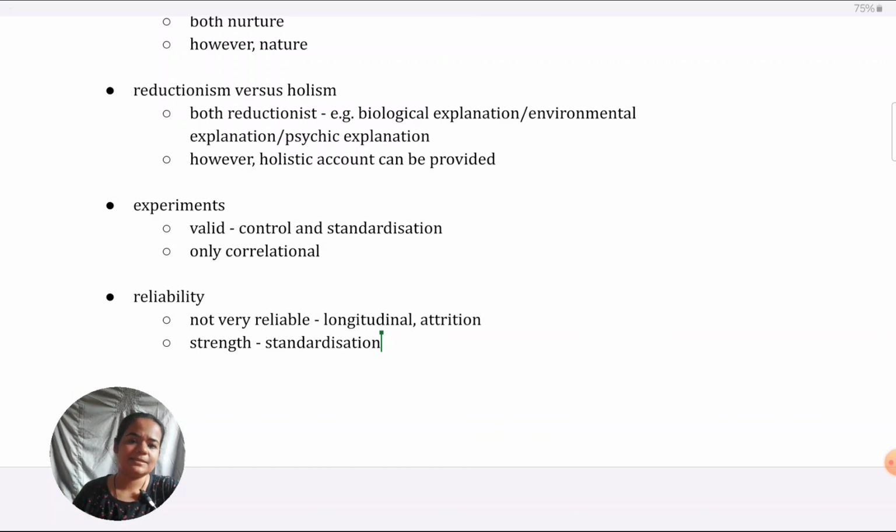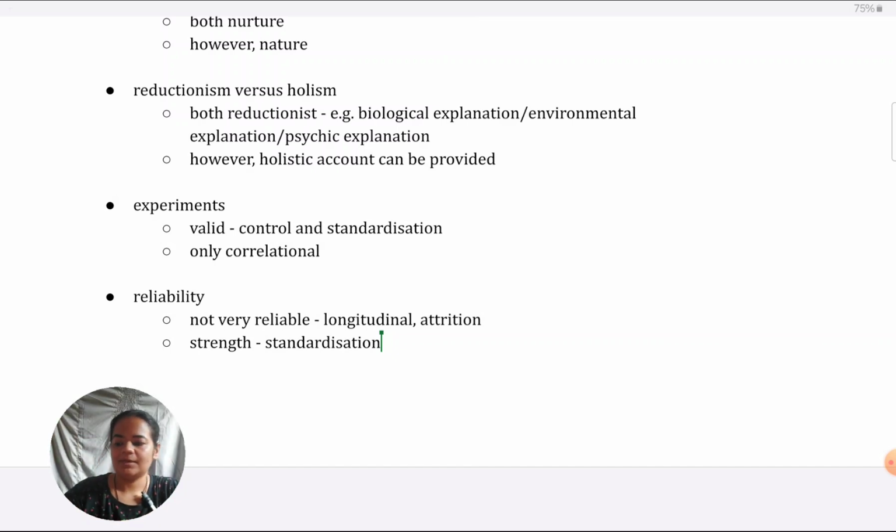Or the repeated assessment that they do, like these are longitudinal studies, they fix durations, and then they, in a standardized way, like during same intervals, keep on assessing participants. So definitely some amount of reliability is lent to the theories, but then like we saw, it's not fully reliable. When it comes to things like experiments and reliability, try to give both sides, though not necessary, but why they have been good for the theory in terms of support, why they've not been able to support enough, that can make for a good balanced point.